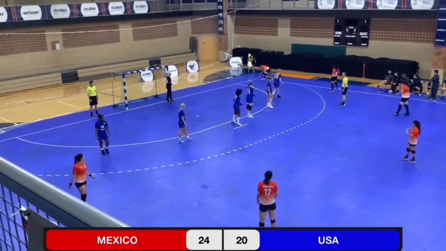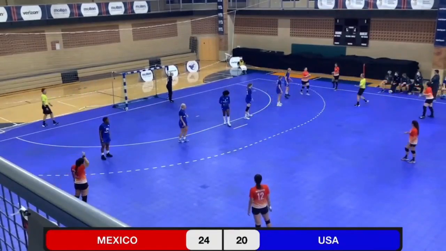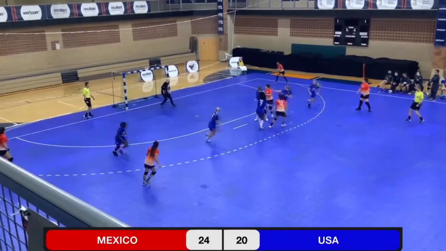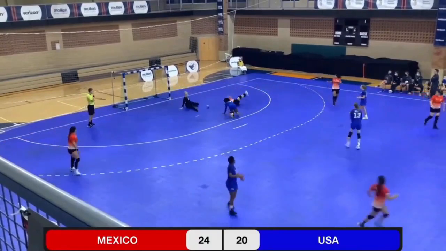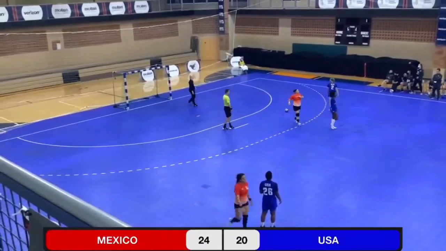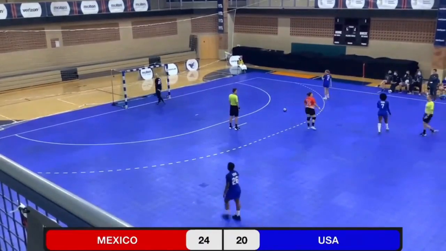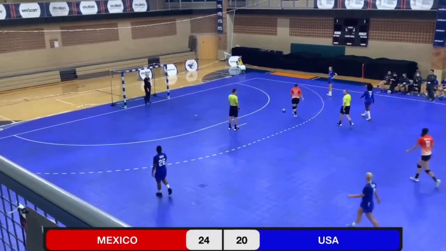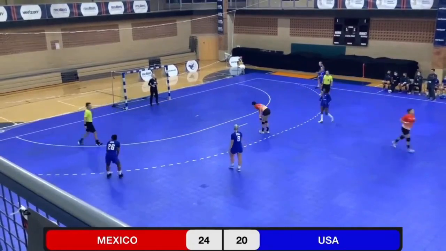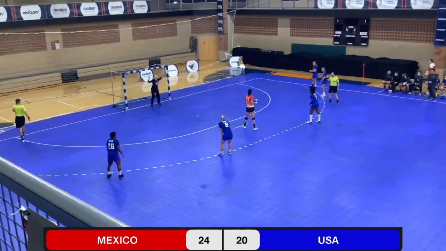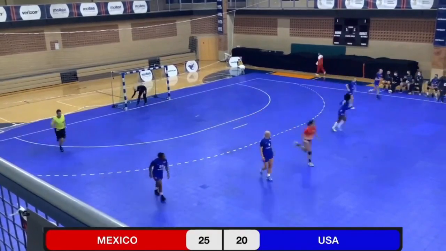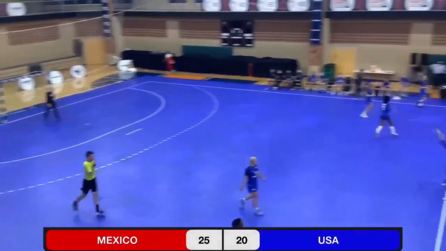It's stopped by Mermo, but foul to be back out at 9 meters. Oh, off both posts. But the rebound goes to Mexico, and there's either foul in a play or a player inside the 6. And Mexico will get a penalty shot opportunity. Stepping up to take it will be Itzel Vargas. And she shoots and scores. The lead is back up to 5 with a minute to play.